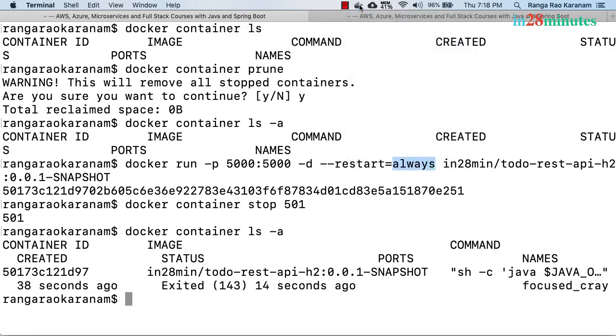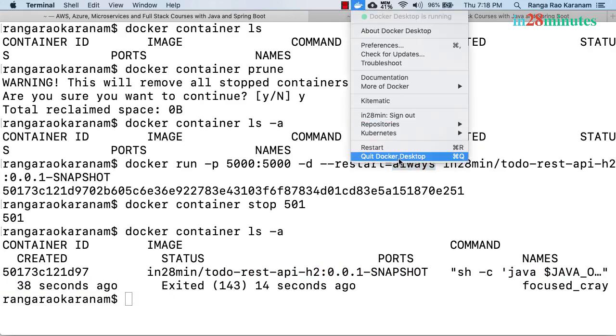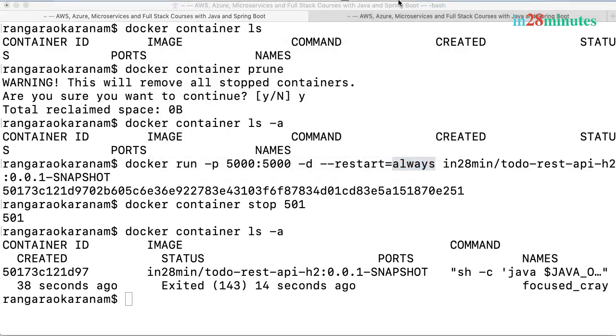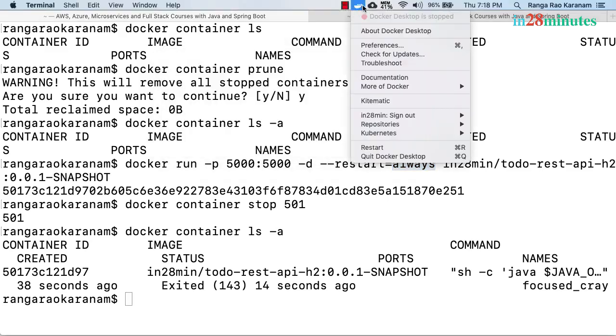What always does is when you restart your Docker desktop, I'm doing a restart of my Docker desktop, you'd be given a warning. That's okay. Let's go ahead and restart. You can monitor the status in here. It's being stopped right now. It's now saying it's starting up. Wait until the status shows started. Okay, cool. Now it says Docker desktop is running.